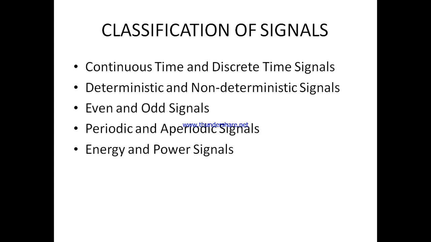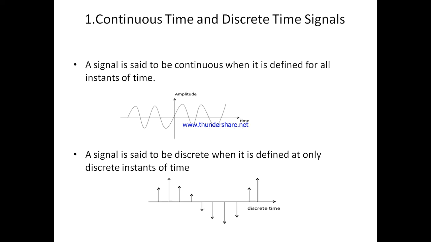We have 5 types of signals. First one, continuous time and discrete time signals. Second one, deterministic and non-deterministic signals. Third one, even and odd signals. Fourth, periodic and aperiodic signals. Last one, energy and power signals. So first one, continuous time and discrete time signals.